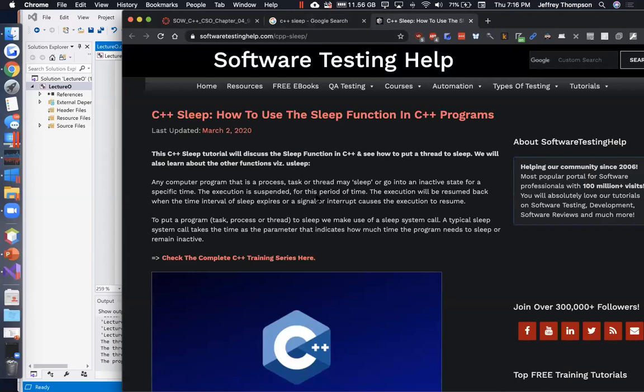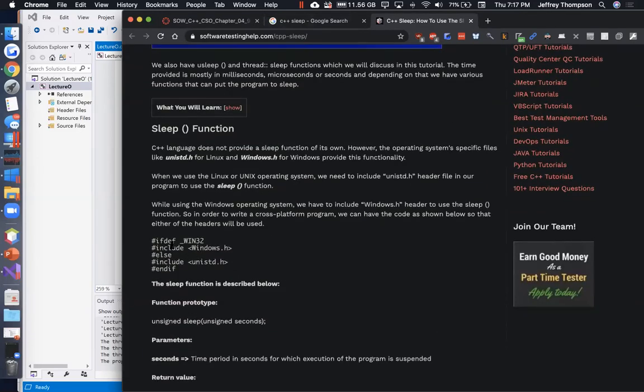What sleep does is it causes the program to just rest and let other things run for a little while. So if def win32 include windows.h, else include unistd.h. That would be really annoying to have to do. C++ does not provide a sleep function of its own. However, the operating system specific files provide this functionality. Now, this is completely ignoring the fact that it doesn't have a Mac version. However, since Mac's operating system is an offshoot of Unix, this would probably work. So I'm actually going to go ahead and do it this way.